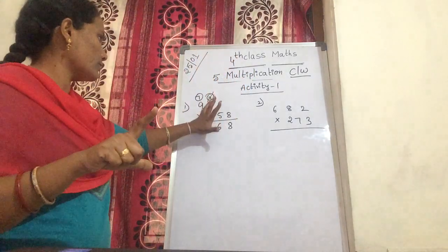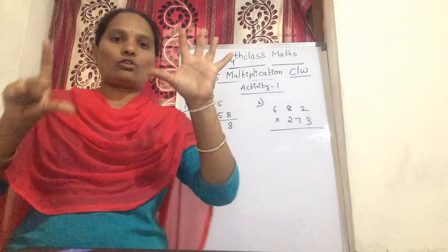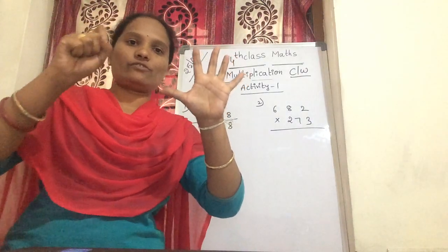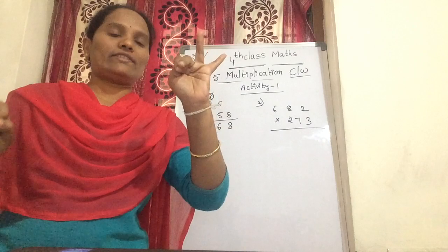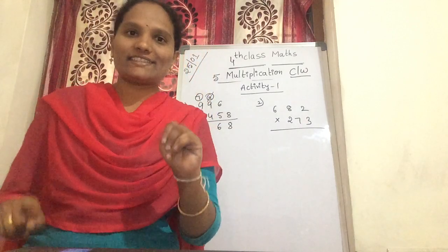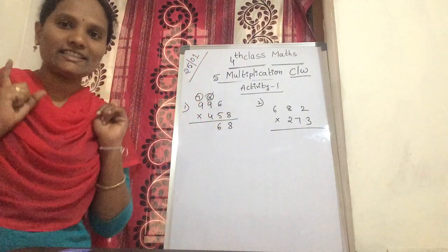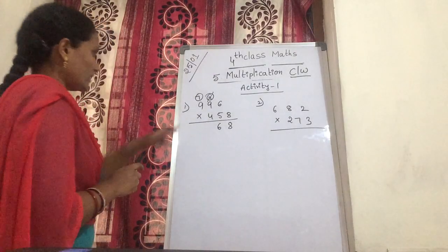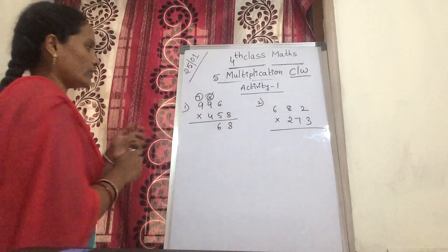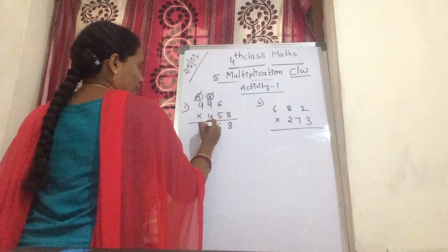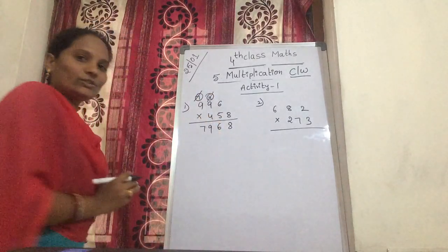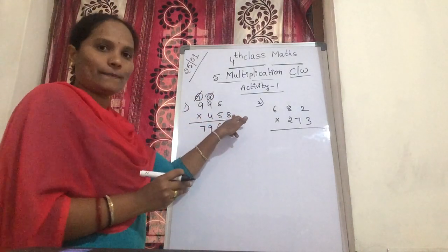These are 7 numbers. So from 72 you count 7: 73, 74, 75, 76, 77, 78, 79. You get how much? 79. Here, are any numbers there? No. So you write the total number here, no carry, 79. Okay. Now the ones is over there.